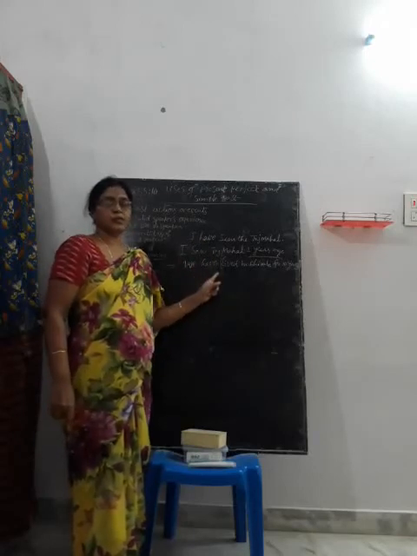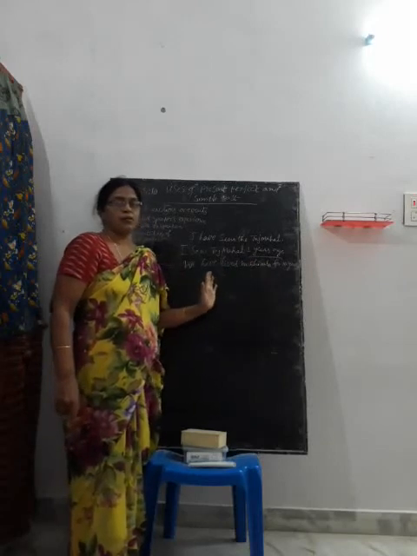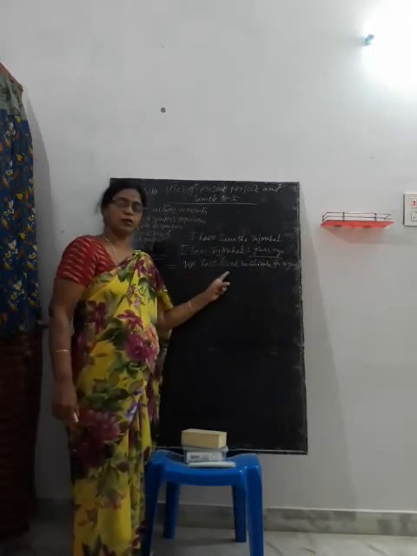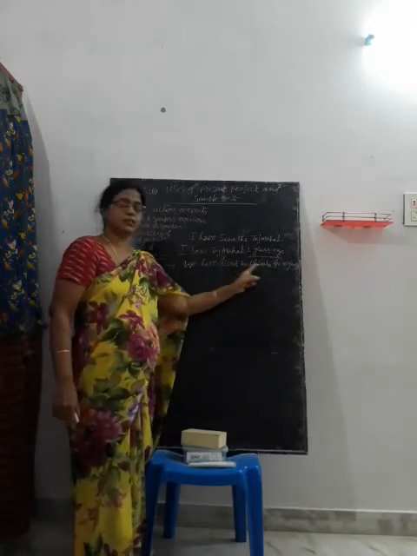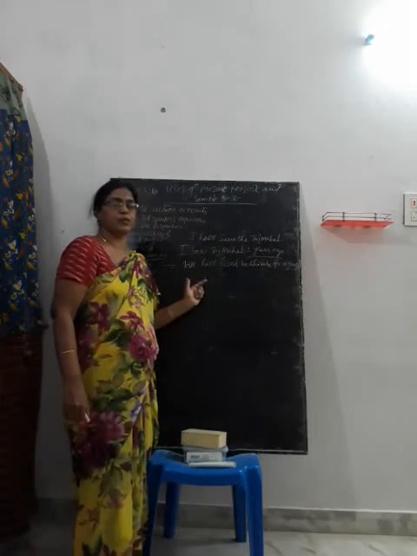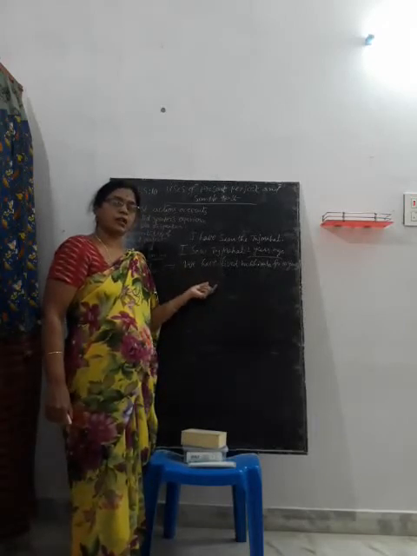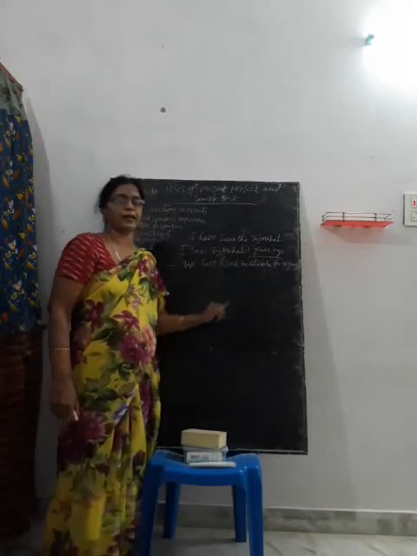Then we use present perfect. Actually, we have been living in Chirala for 10 years. That is also right, it's also one use of present perfect. We have lived in Chirala for 10 years. That means 10 years ago we started living in Chirala, and still we are living in Chirala.